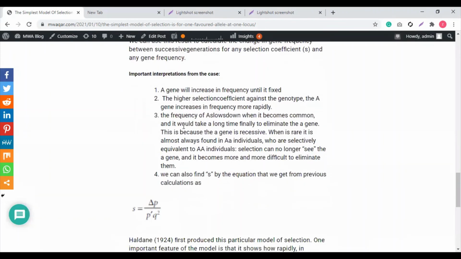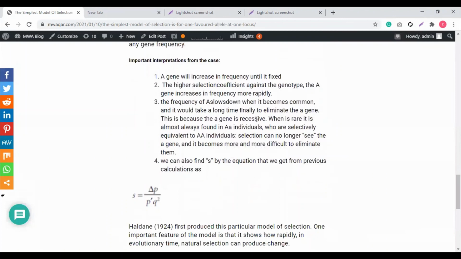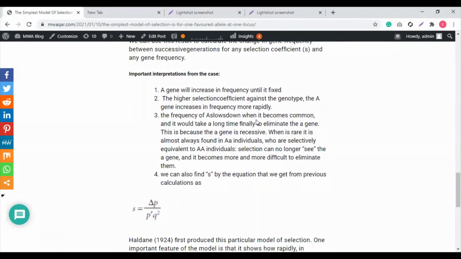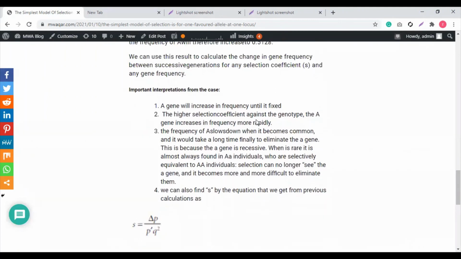The third point is the frequency of A slows down when it becomes common, and it would take a long time finally to eliminate the a gene. This is because the a gene is recessive. When it's rare, it is almost always found in Aa individuals who are selectively equivalent to AA individuals. Selection can no longer see the a gene, and it becomes more and more difficult to eliminate it.